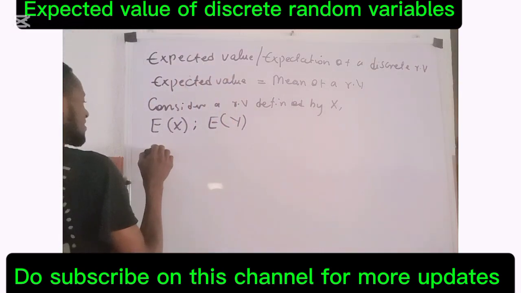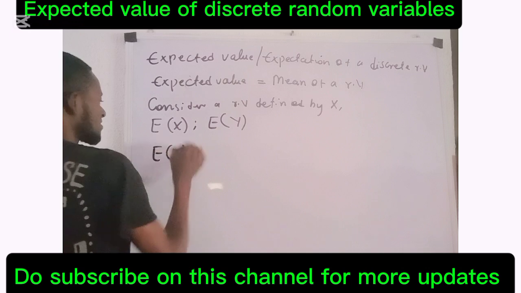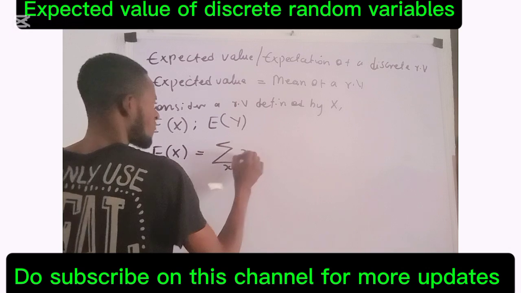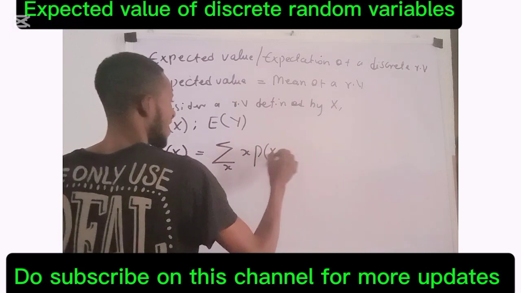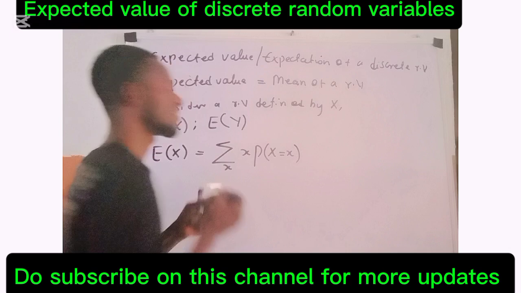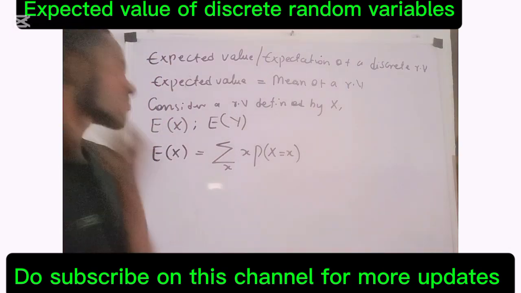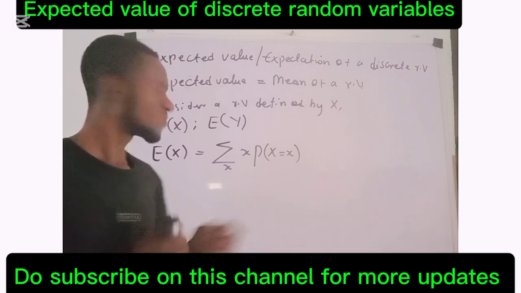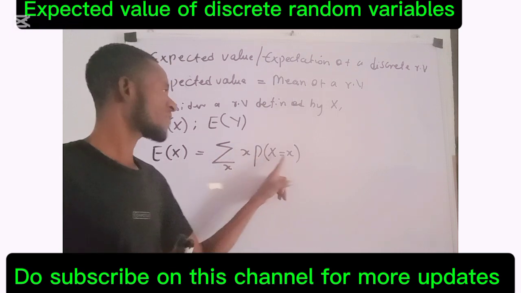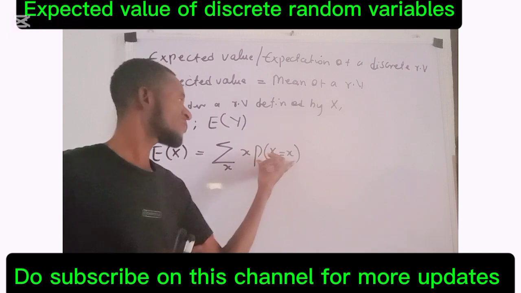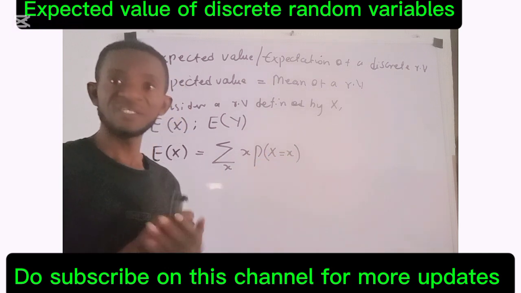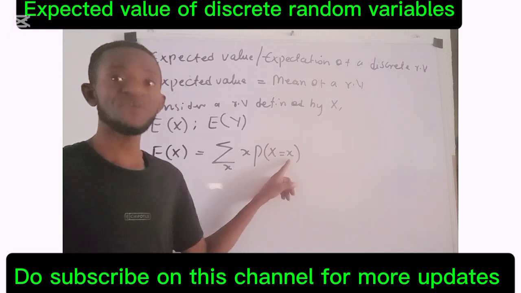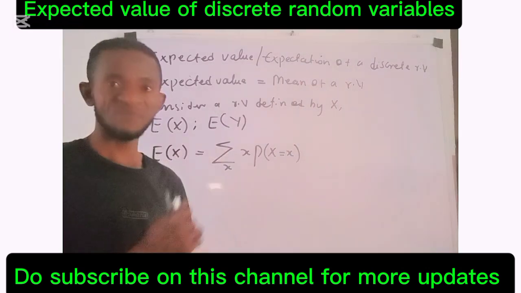It is given as E of x is defined as the sum over the range of x of x times P of capital X equals small x, where this P of capital X equals small x is the probability mass function, that is the probability distribution or the probability function of a discrete random variable.